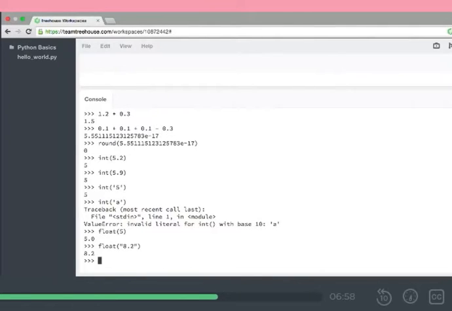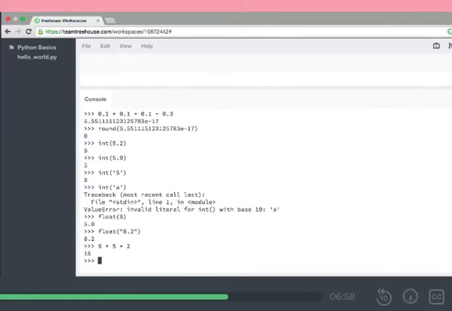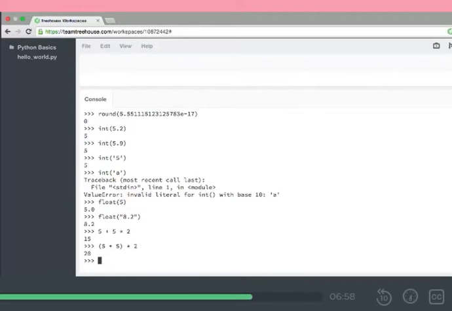And just like you did math back in school, we can control the order of operations. Now, Python understands the standard order of operations on its own. If we were to do 5 plus 5 times 2, we get back 15. If Python didn't do order of operations, which says multiplication comes before addition, and just did the math from left to right, we would get back 20 instead of 15. 5 plus 5 being 10, times 2 being 20. If we want that, though, we can use parentheses to control the order. So we can do parentheses 5 plus 5 times 2, and we get 20. Again, just like math class.